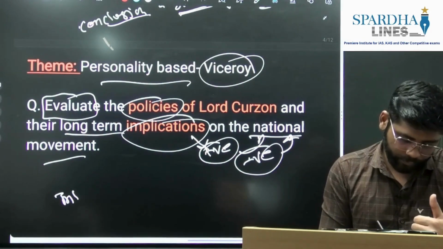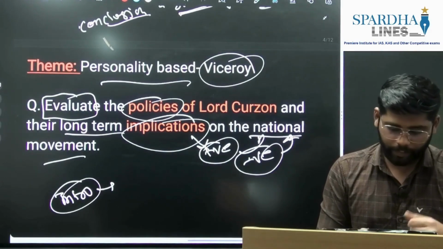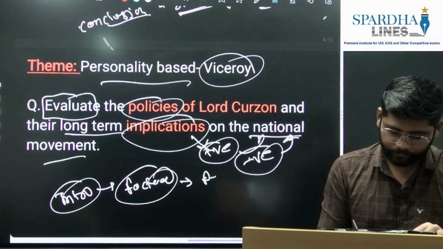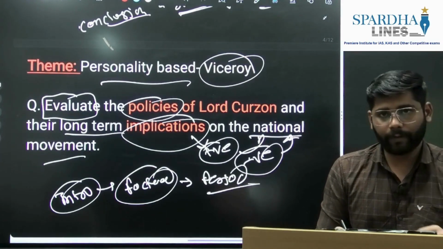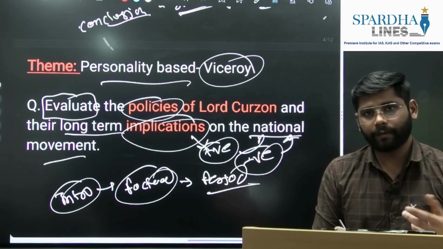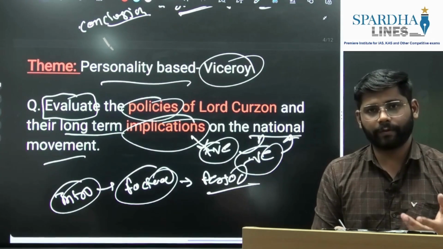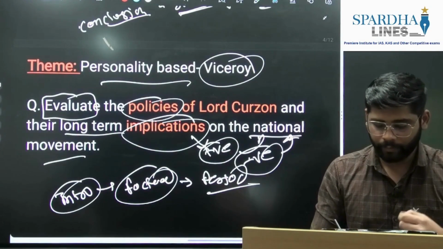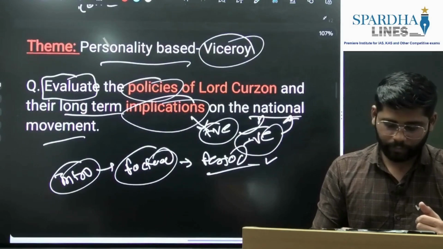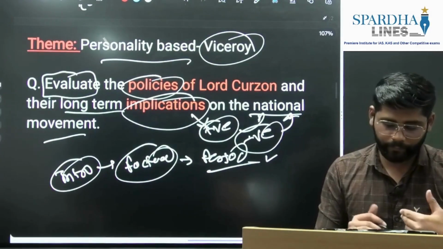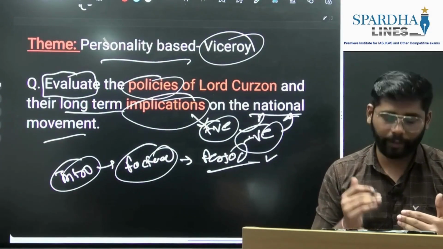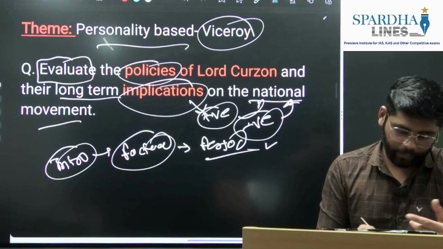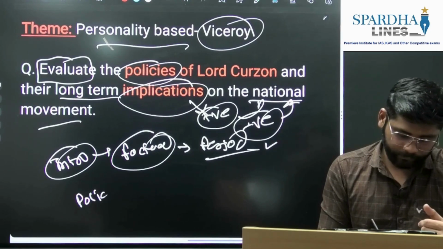The first part is the introduction. Again, it can be factual here. We can mention the period of Lord Curzon and his number, like whether he was the 6th, 7th or 8th viceroy. I'm not able to remember, you can mention that also. So this is about the introduction. We'll keep it brief because we have a lot of points to write in the actual body part. So first part, the policies of Curzon.